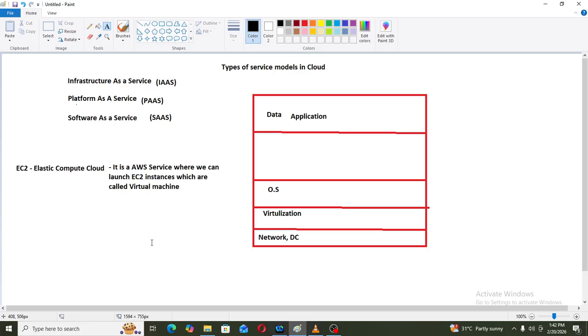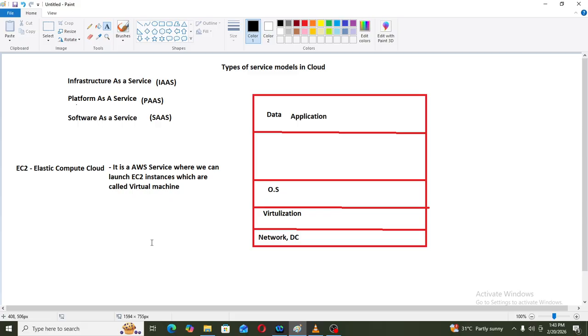We will see the EC2 service in detail when we go through each service in detail. For now, just understand the definition of EC2. It is an AWS service where we can launch EC2 instances, which are called virtual machines. In simple words, Ganesh has one Java application in zip format and wants to deploy it, so he needs one server. AWS has infrastructure as a service, where AWS provides virtual machines called EC2 instances where Ganesh can deploy his applications.